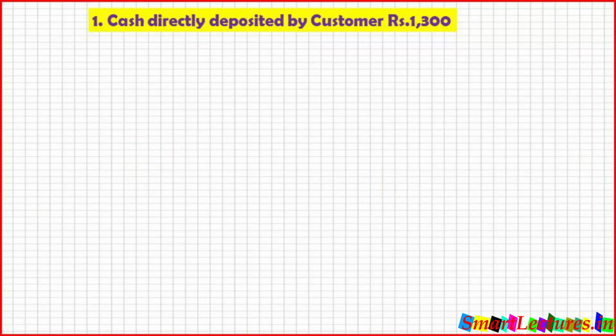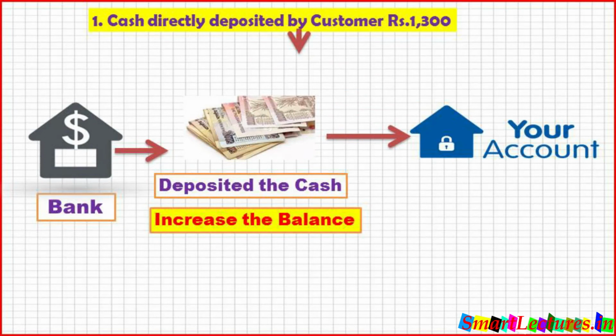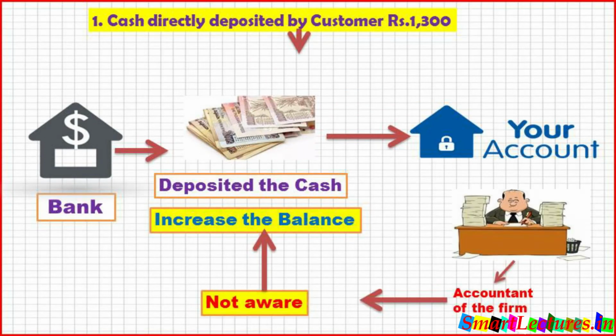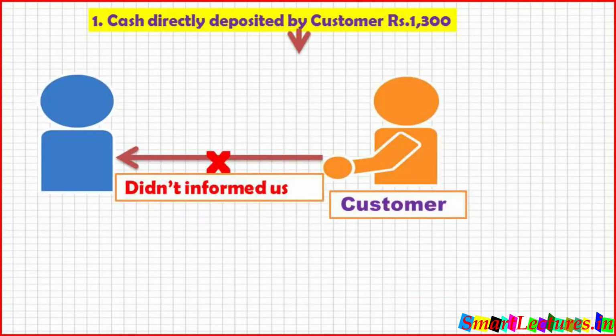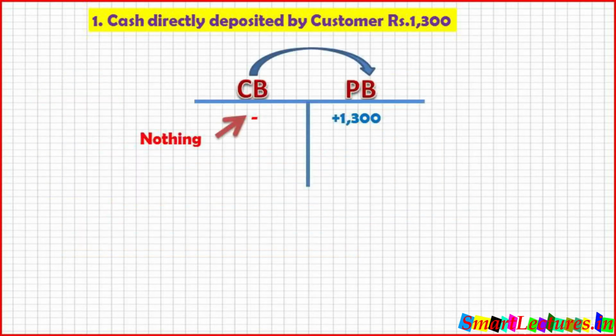So actually what happened? There was plus 1,300 in the passbook. It was a plus item, but there was nothing in the cash book. It means the bank deposited cash in our account and increased the balance, but the accountant of the firm was not aware about it. The customer didn't inform us that I have paid cash into your account. So there was nothing in the cash book, but the passbook was showing plus 1,300.